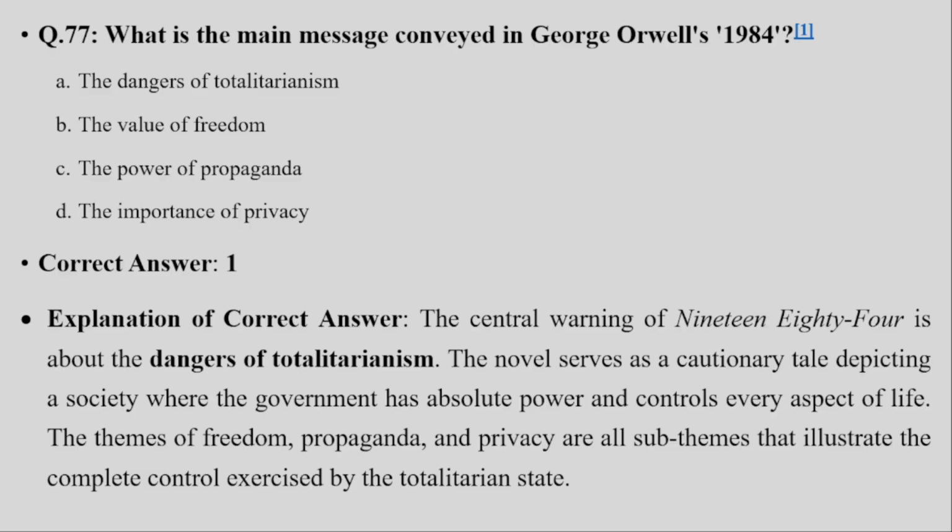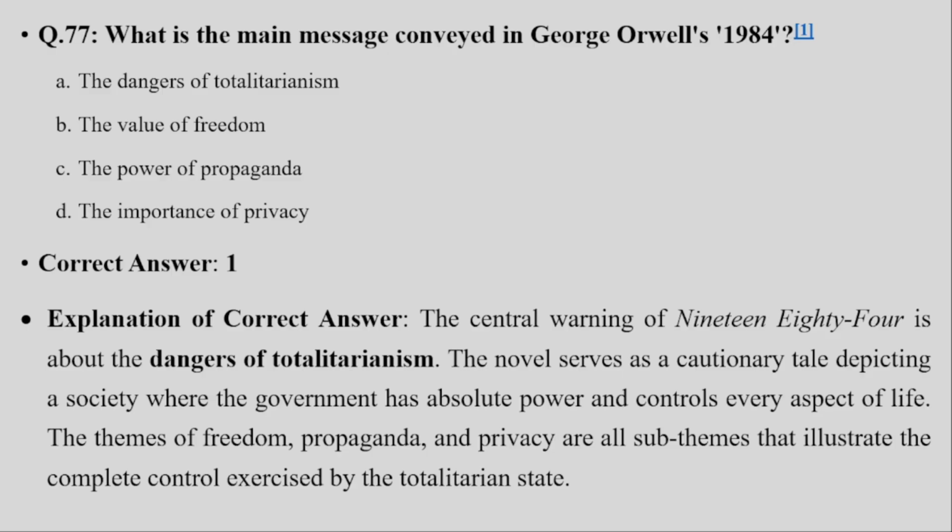The novel serves as a cautionary tale depicting a society where the government has absolute power and controls every aspect of life. The themes of freedom, propaganda, and privacy are all sub-themes that illustrate the complete control exercised by the totalitarian state. So that's why this is the correct answer.